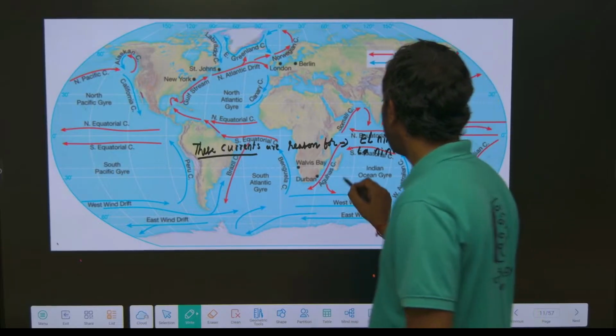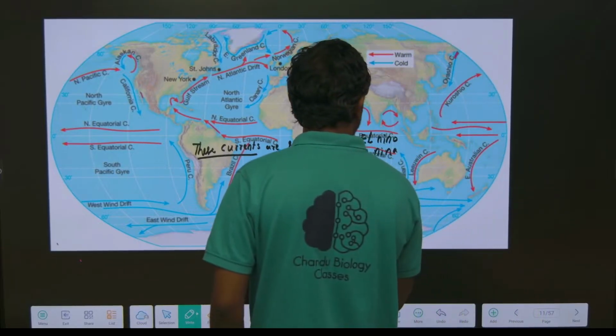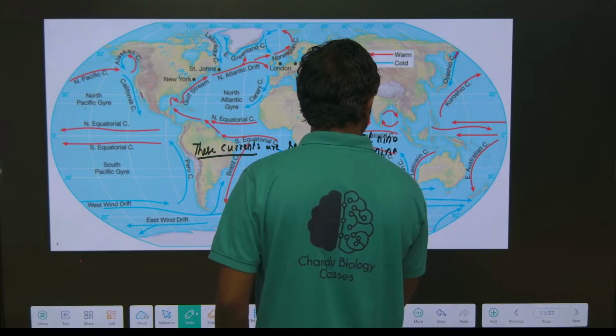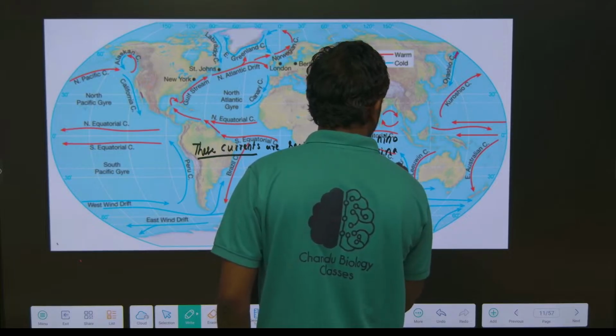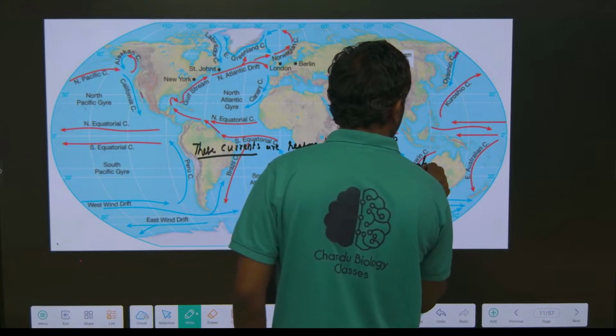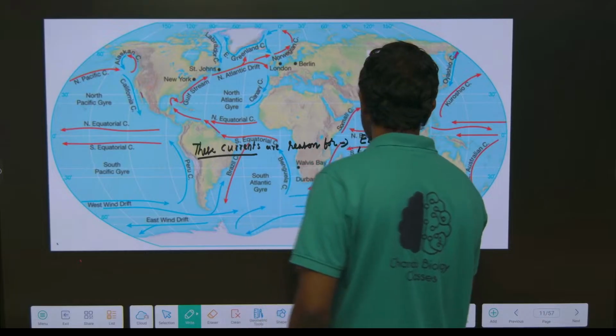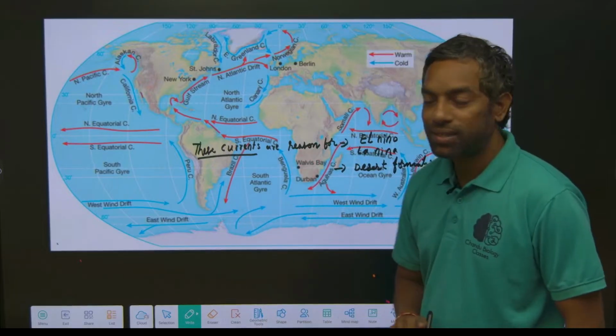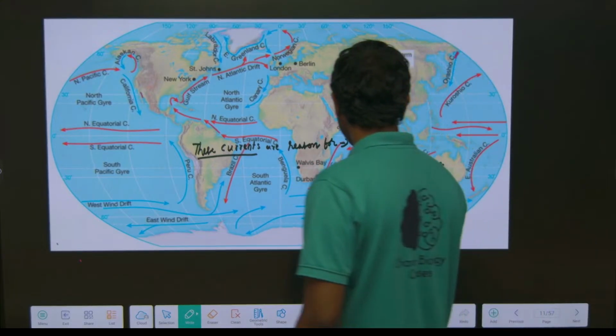These currents are the reason for desert formation.